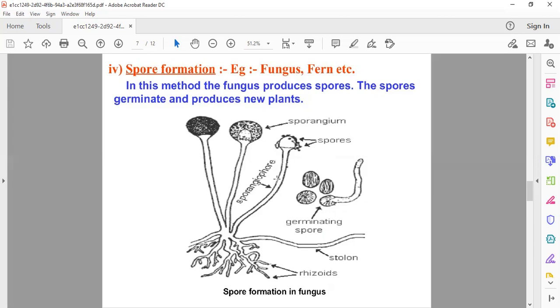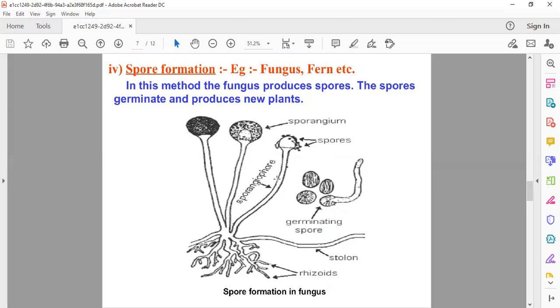Examples we have already taken, such as mosses. Moss and ferns reproduce by means of spores. So children, you have to remember this method. This is spore formation, mainly taking place in fungus, moss and ferns.